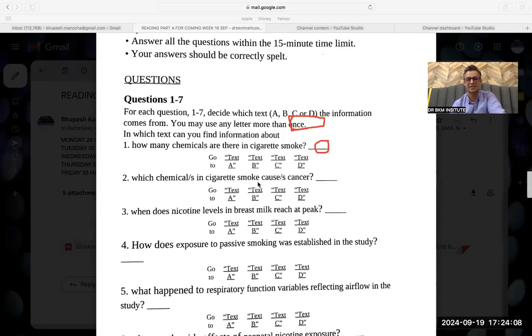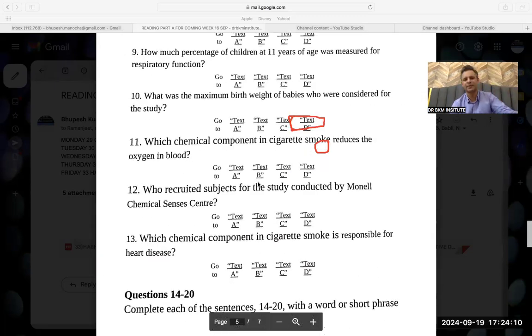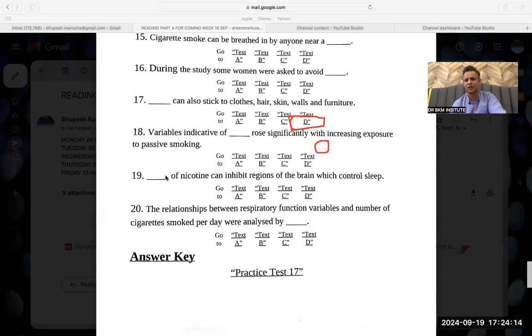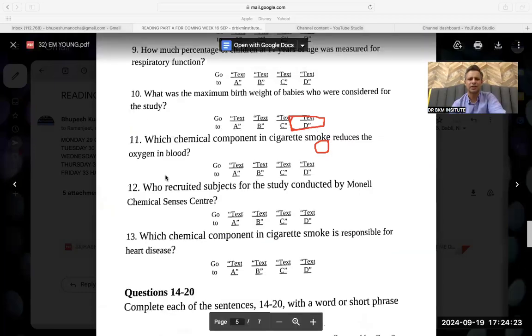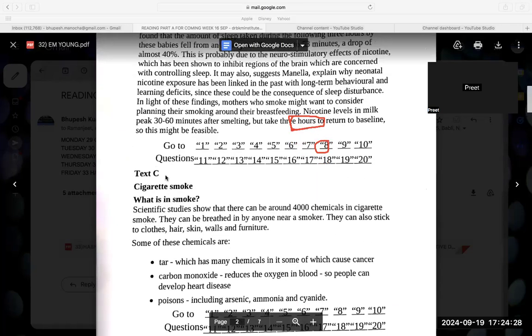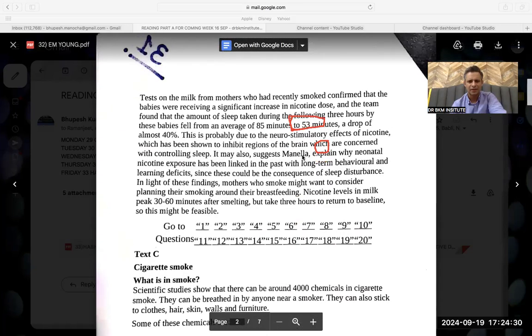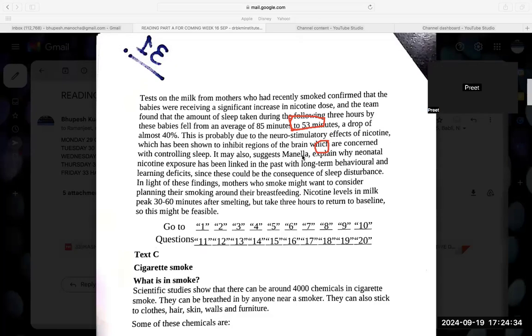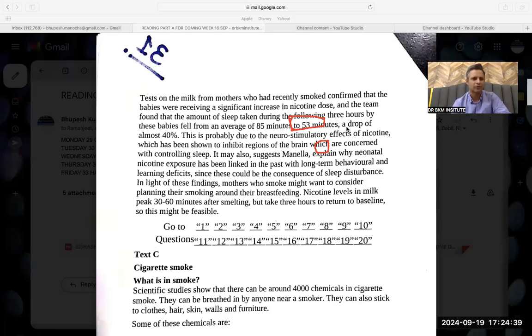This is the fact. So just go about them nicely and go through it. Then we did all the things. Dash of this we found in the end. Dash of this inhibit the brain. Text B, we found it. We did inhibit. It was given right in the middle. What was the question again? Dash of nicotine can inhibit regions of brain which control sleep. A dash of, off.